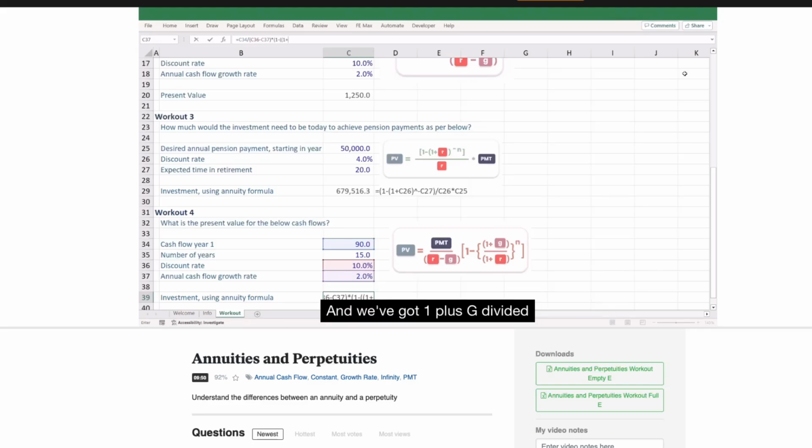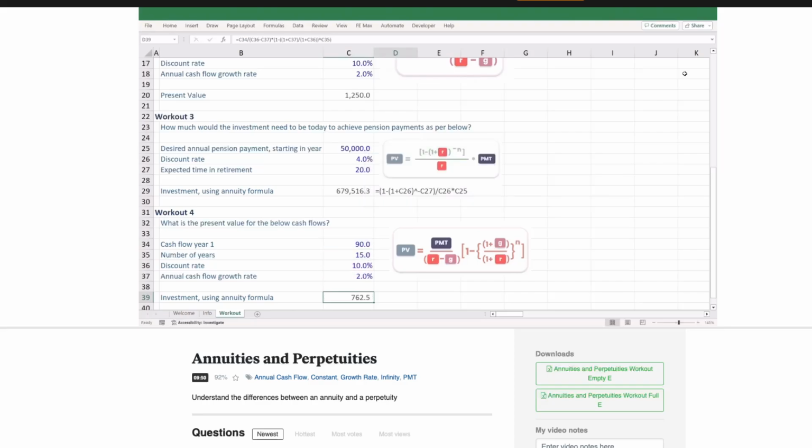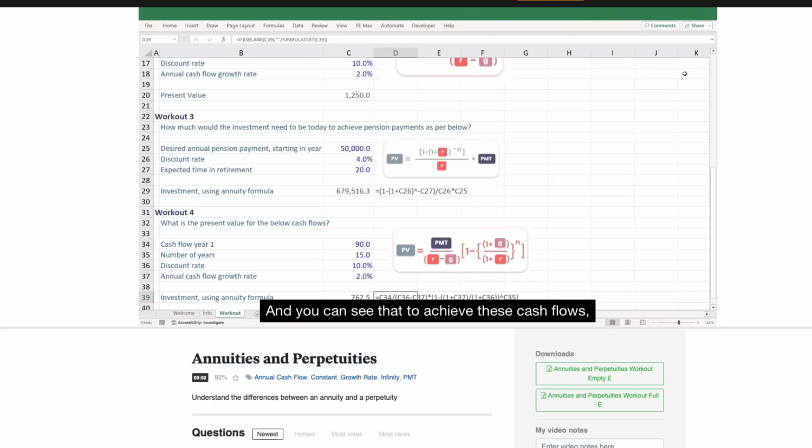Then we've got 1 plus G divided by 1 plus R. And then we just need to be careful. We need to close another set of brackets. And then finally, we'd put that all to the power n. Okay, then we hit enter. And you can see that to achieve these cash flows, which will be 90, but then growing by 2% every year, we would need to have an investment of 762.5 today.